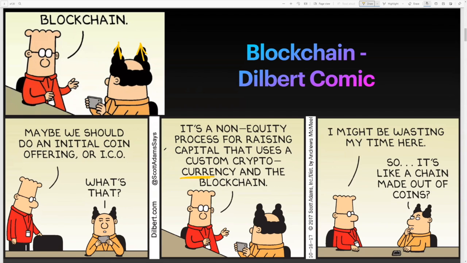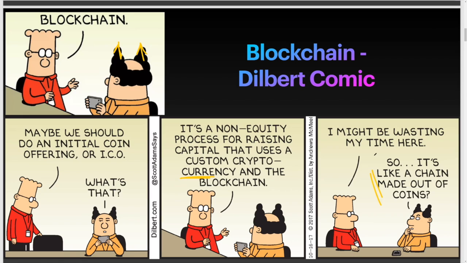Actually, he's right. This is the right way to describe it. The boss says, I might be wasting my time here, and says he understood it like this: it's a chain made of coins. So if you don't understand Bitcoin and blockchain, it's hard to get it right the first time. You've got to stick around and learn.